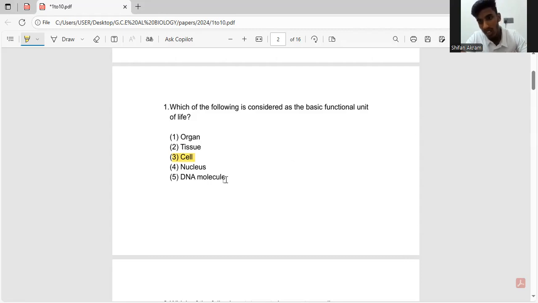But what about a nucleus or a DNA molecule, which are much smaller than a cell? Why can't we consider them a functional unit? DNA outside of the cell is just information, and we have no use of that information. The same goes for the nucleus. A nucleus outside of the cell is useless. It has to be inside the cell to carry out all its functions. So both the DNA and the nucleus depend on the cell for everything. Everything here revolves around the cell. So the cell is the basic functional unit.